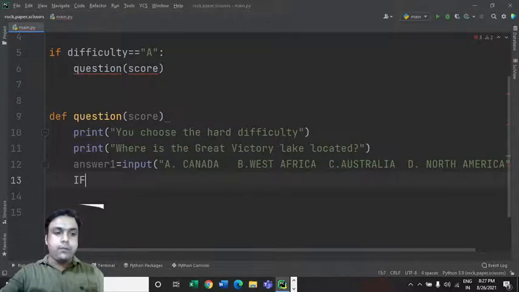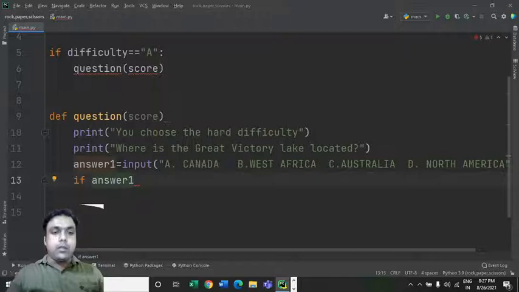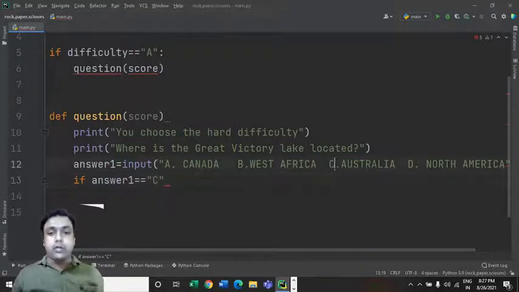So if answer 1, whatever the user inputs, suppose he inputs A, so A will get saved in answer 1. Now I can check whether the value of answer 1 matches with the correct option or not. So I know the correct option, it is C.